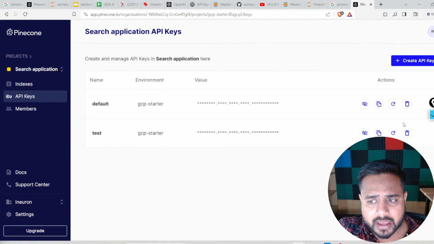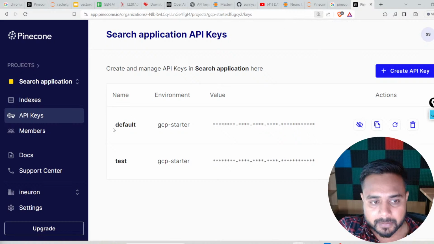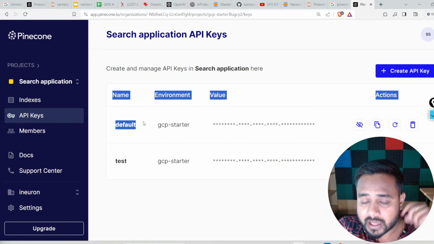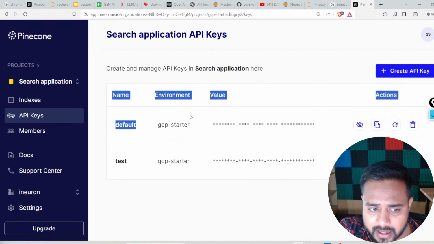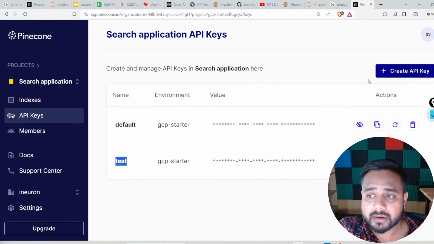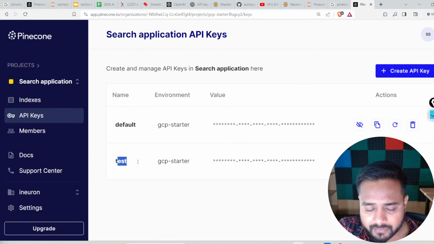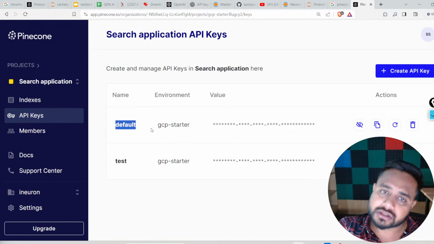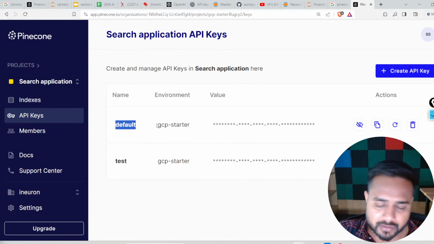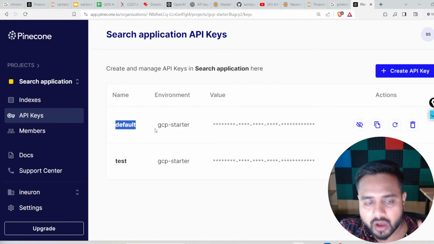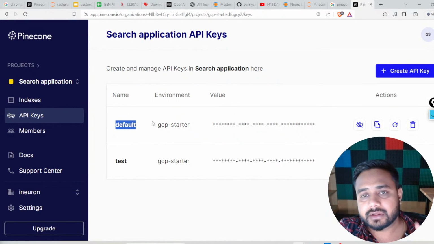Once you click on the API key, it will give you the option for creating an API key, and one key you will find over here by default. They have given you one key, that's the default key. This one. This is the default key which everyone will get. And here this is my key, which I have created by clicking on create API key. You can use the default key, otherwise you can create a new one also. Both are fine. If you have this default key, you are well and good till here.